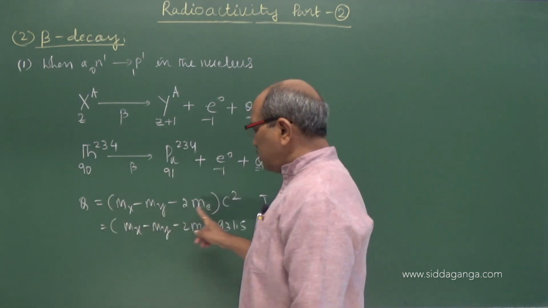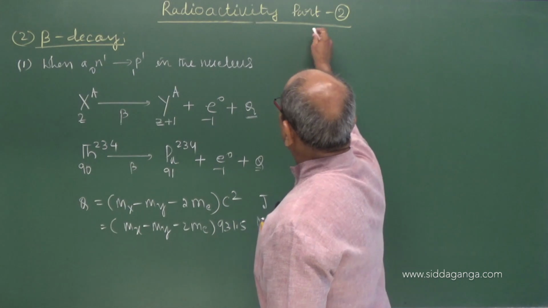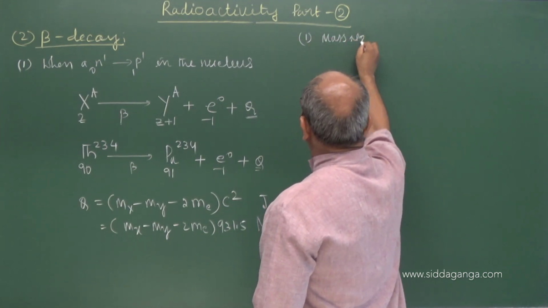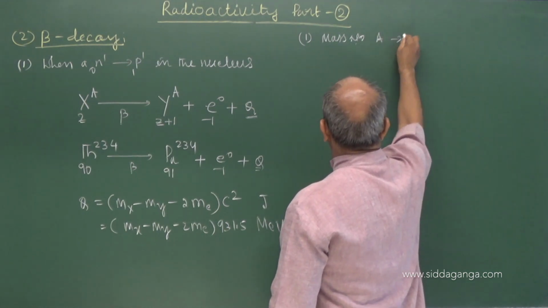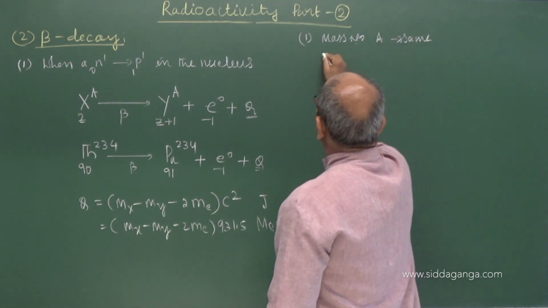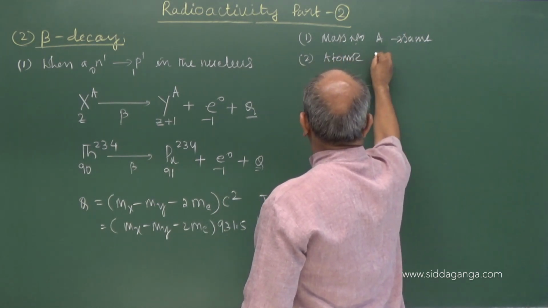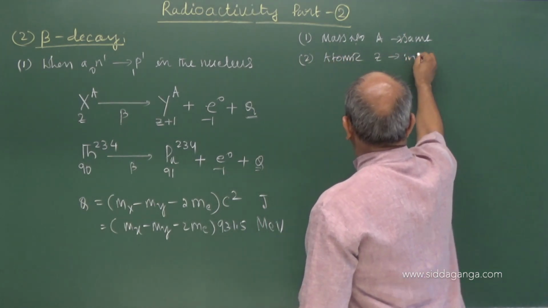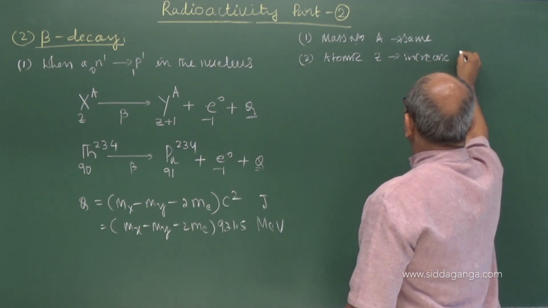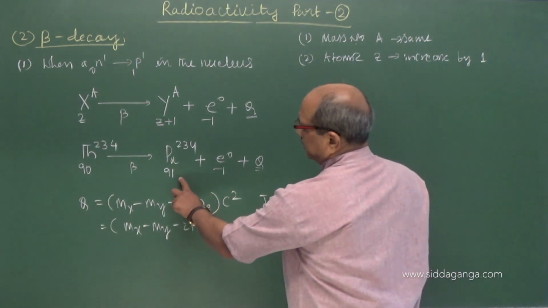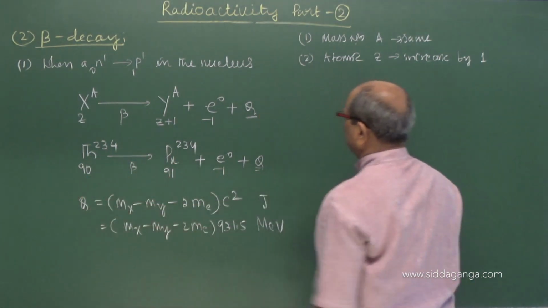What happens in this? The mass number A remains the same. The atomic number Z increases by 1, to Z plus 1, compared to the previous one.